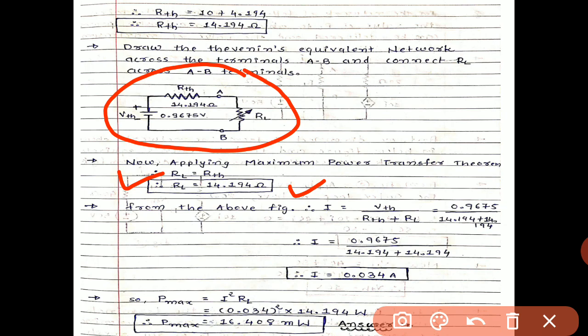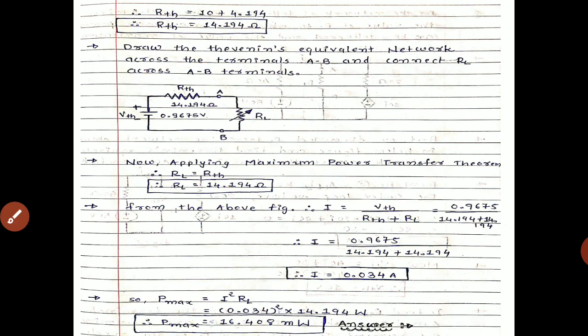From the above figure, the value of I equals VTH upon RTH plus RL. So 0.9675 divided by 14.194 plus 14.194, because the value of RTH equals RL in this case. So I equals 0.9675 divided by 14.194 plus 14.194, and we get I equals 0.034.